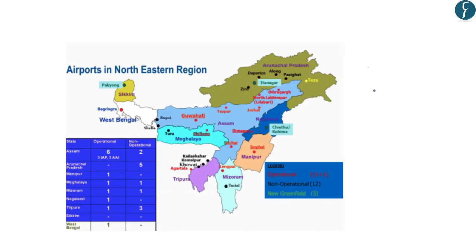Now, another important event in the Prime Minister's visit to Arunachal Pradesh was the inauguration of Holongi Airport. This is a greenfield airport and is located in Itanagar, the capital of Arunachal Pradesh. Here you should note that there are already two airports in Arunachal Pradesh, located in the Teju district and at Pasighat. So now there will be three airports in Arunachal Pradesh. Both these pieces of information are important for us from the preliminary examination point of view. And with this, let us move on to the next article.